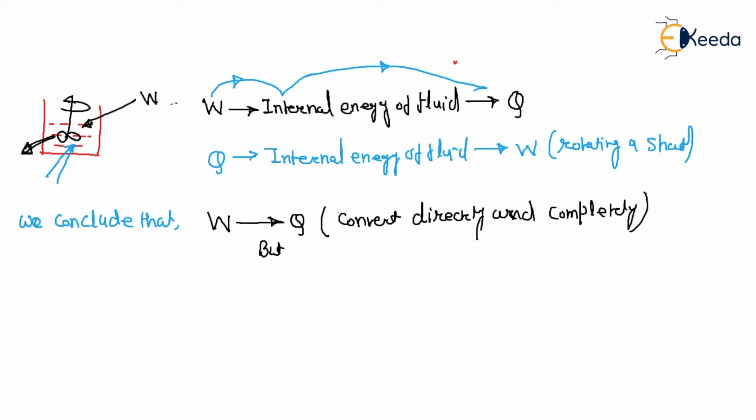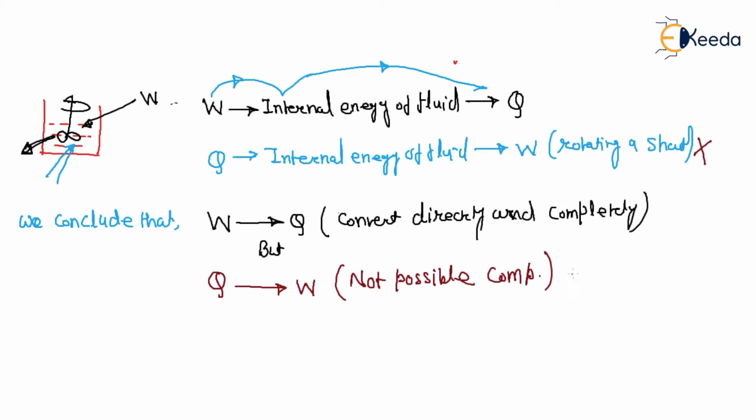But the conversion of heat to work is not possible completely.